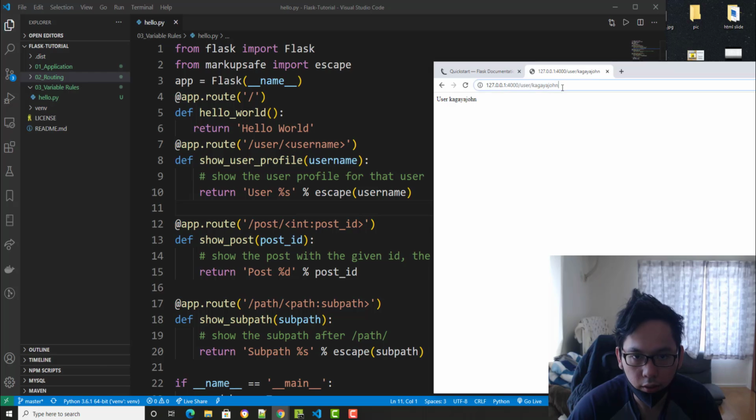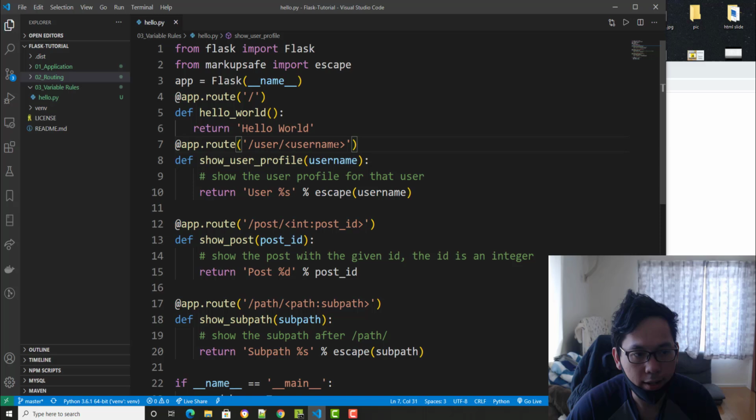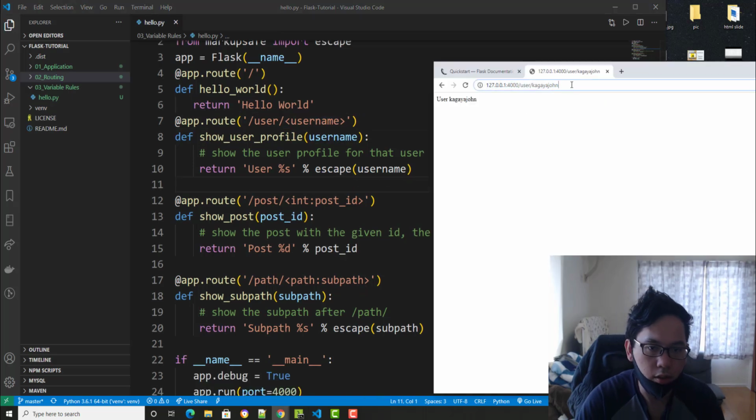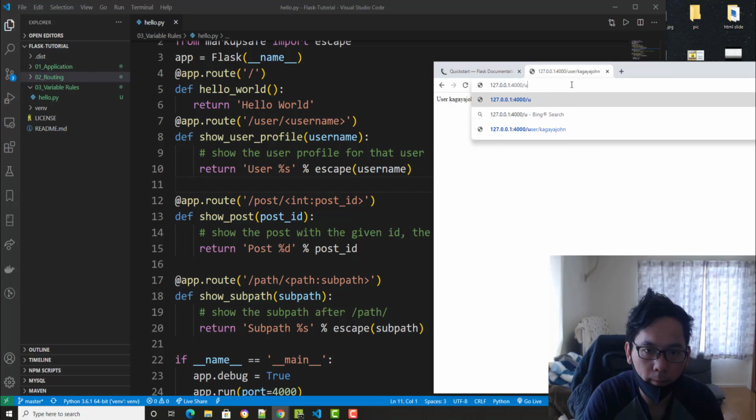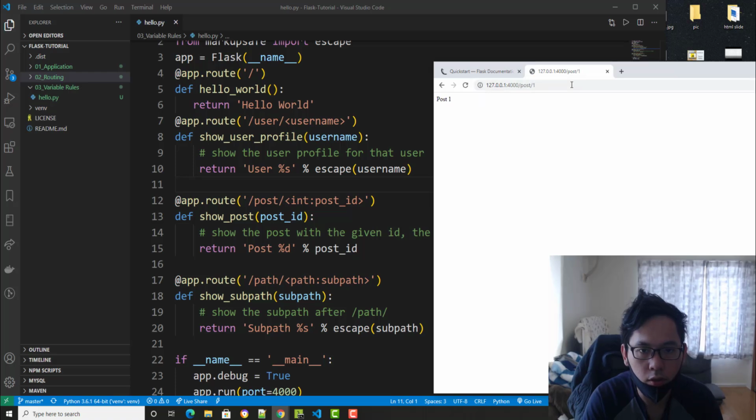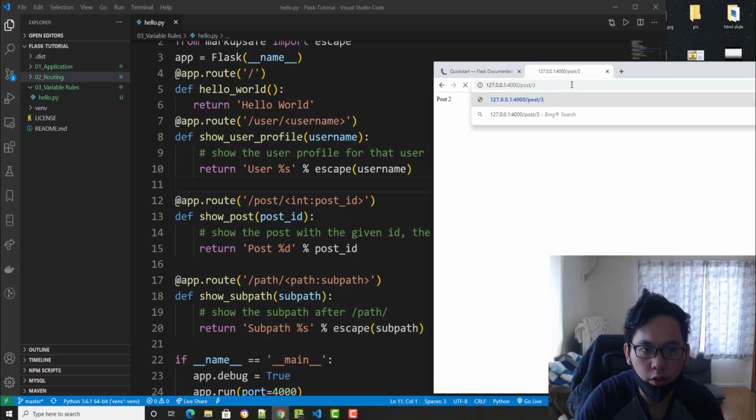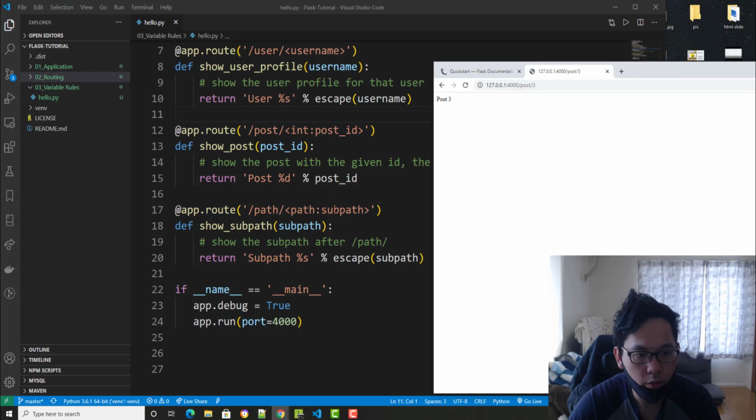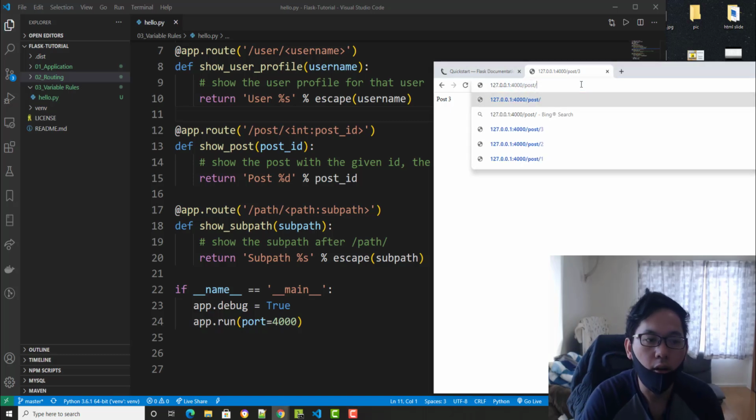And let's say int on this one. This one is for string, you can pass it, and the next one is for int. Let's say post, because it's an integer. Post 1, post 2, and 3, and so on. And we're going to do subpath. How is the, okay, it's kind of subpath.